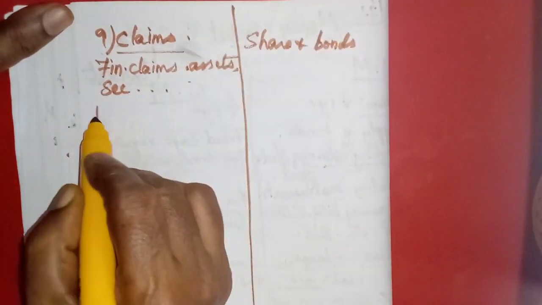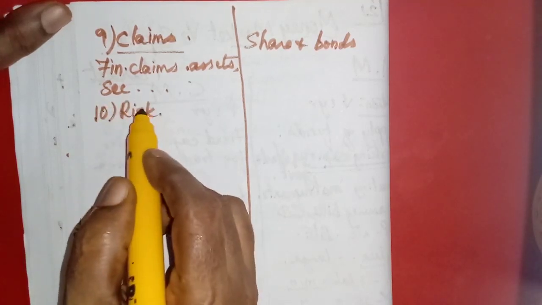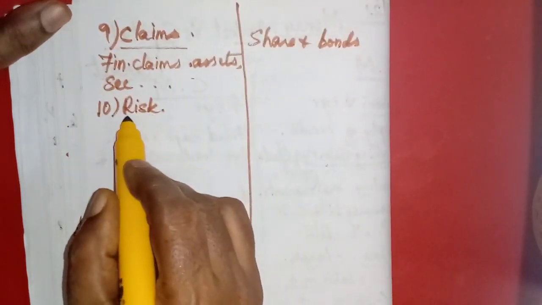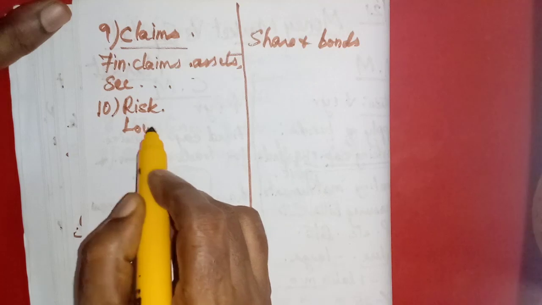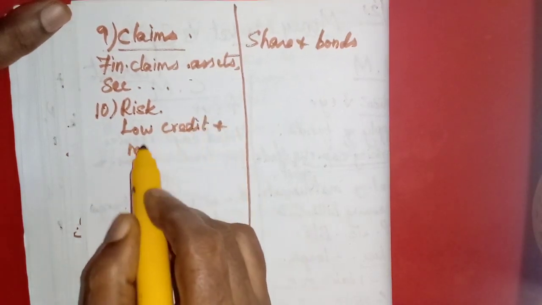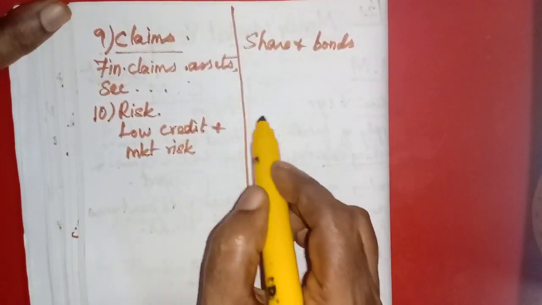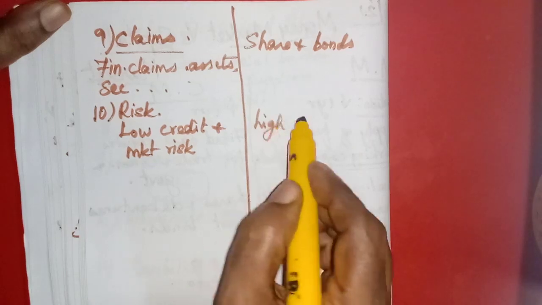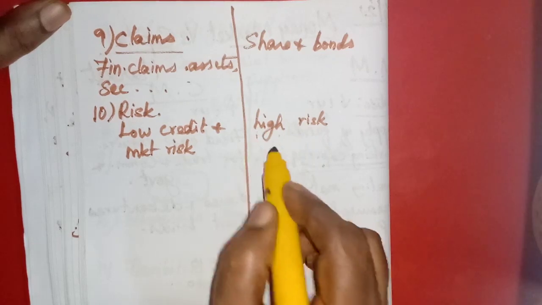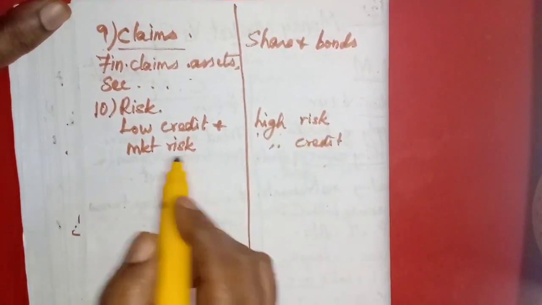Then what about the risk? Here the risk is very low. Low credit and market risk. Market risk is very low, but in the capital market it is high. High risk and high credit. Credit we can get more, but the risk is also more.